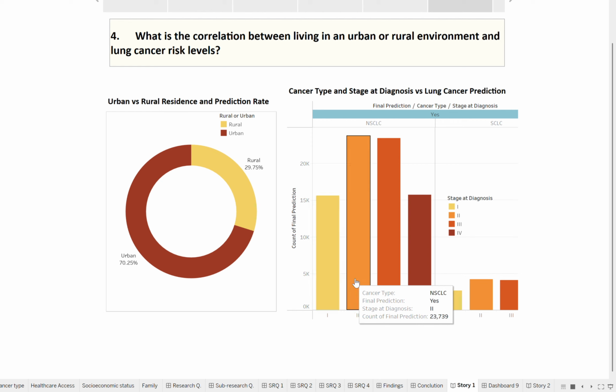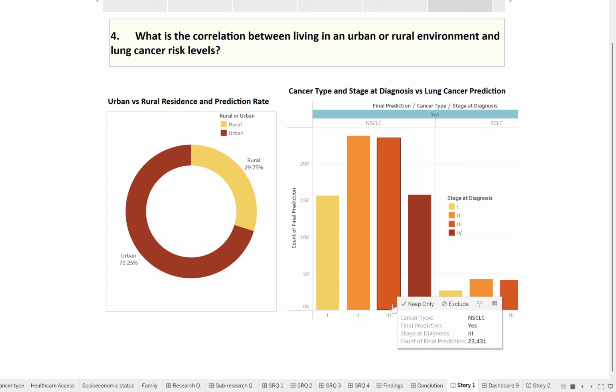This graph highlights that most cases are non-small cell lung cancer and are detected at stage 2 and stage 3. This shows early detection is still a major challenge, and many patients are only diagnosed when the cancer is already advanced, reducing their treatment options.